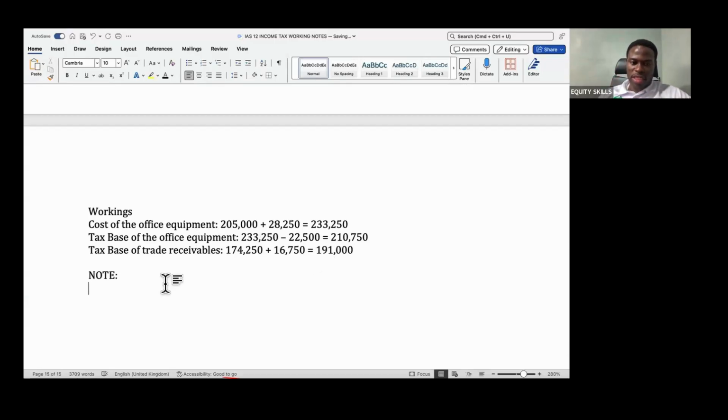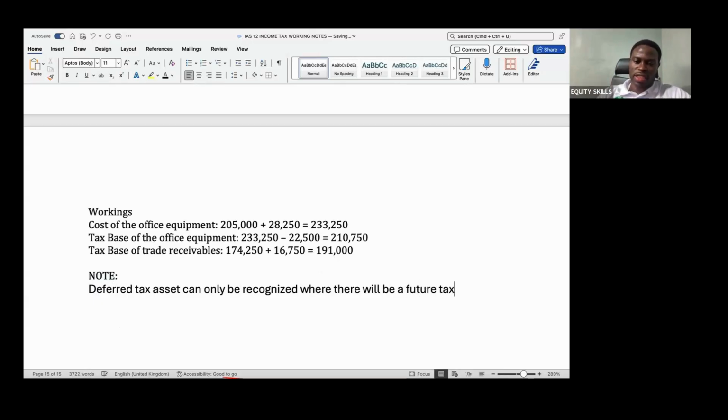Now, I need to mention something as a final note here. Note that deferred tax assets can only be recognized where there will be future taxable profits against which the deductible temporary difference can be utilized.